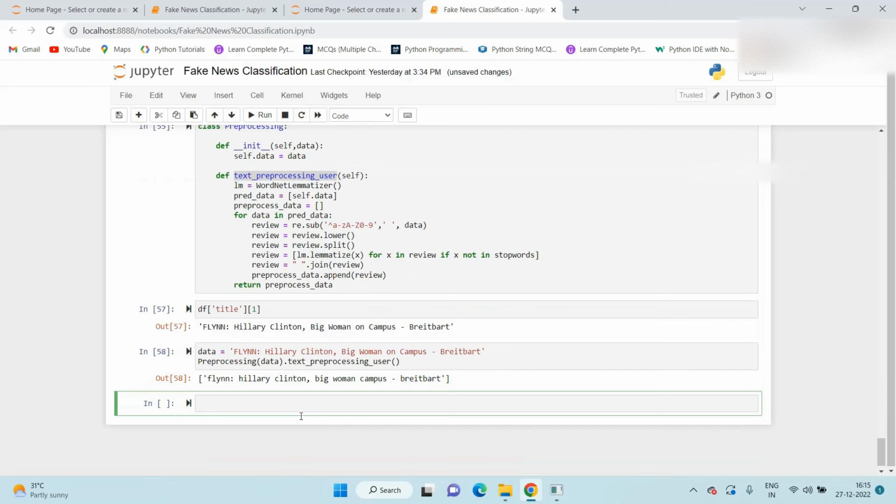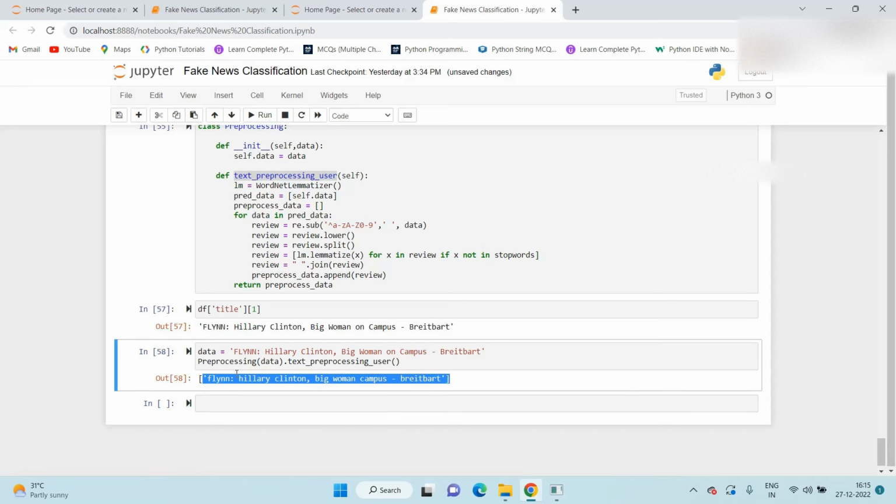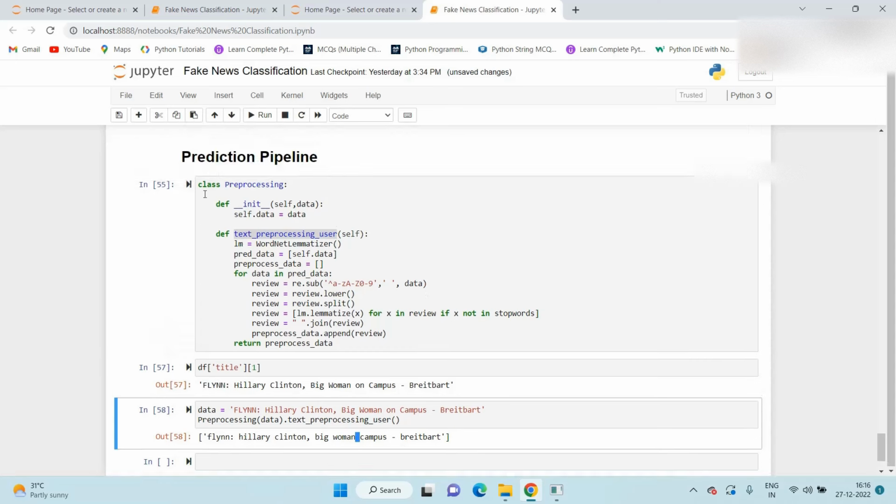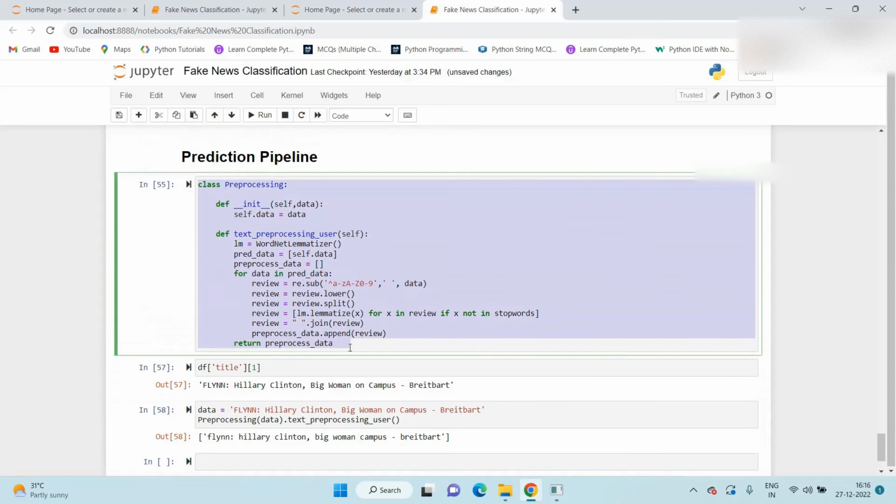Once you execute this, see, we get the pre-processed data. Here the text is first converted into lowercase, and somewhere the word "on" is available in the original data, but here we removed it with the help of pre-processing. So this class is executed correctly.